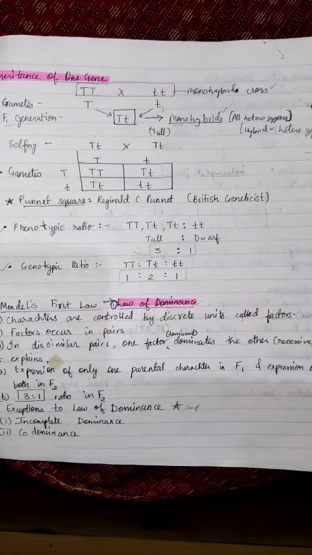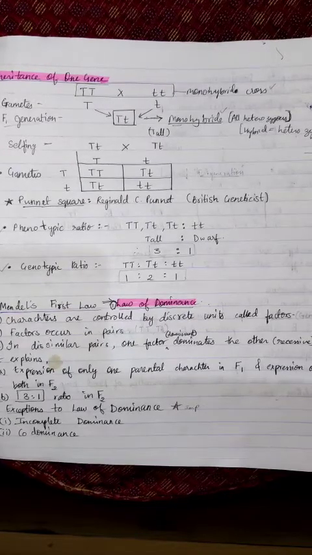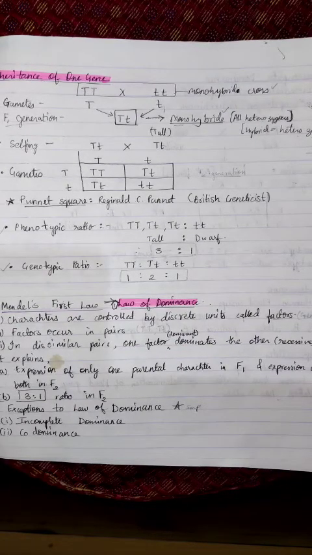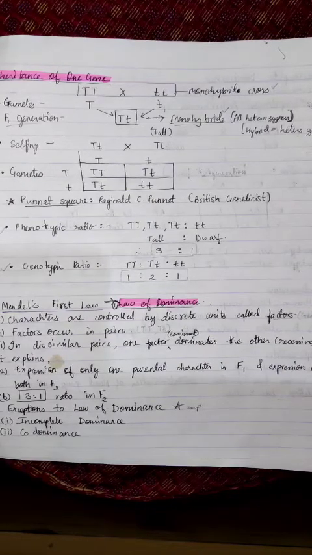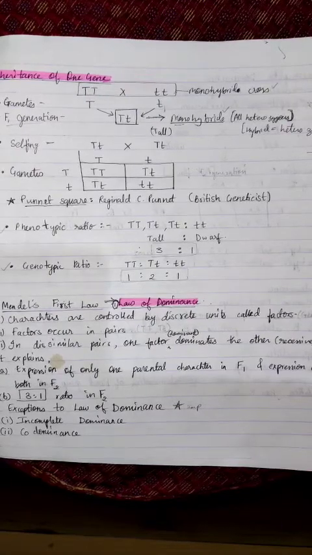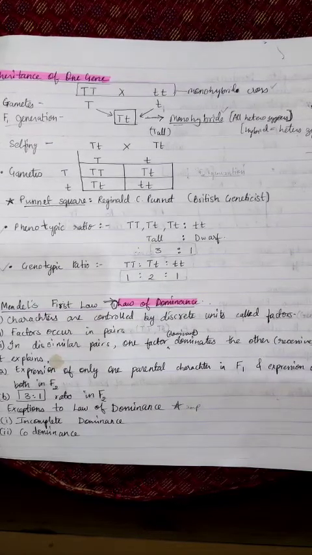The next step is selfing, where T small t with T small t will give T T, T small t, T small t and small t small t in a Punnett square, which was given by Reginald C. Punnett, a British geneticist. The phenotypic ratio here will be tall is to dwarf, that is 3:1, and genotypic ratio will be 1:2:1.